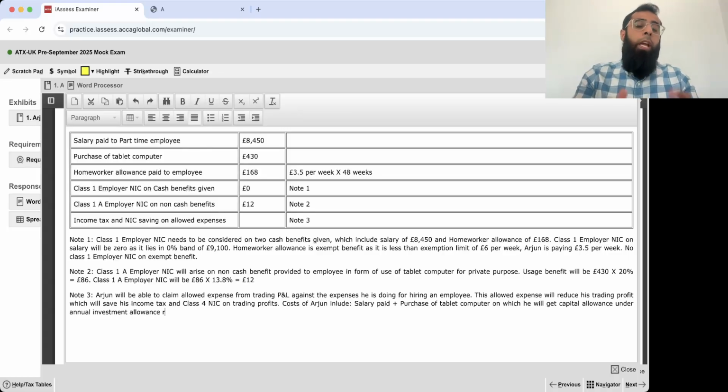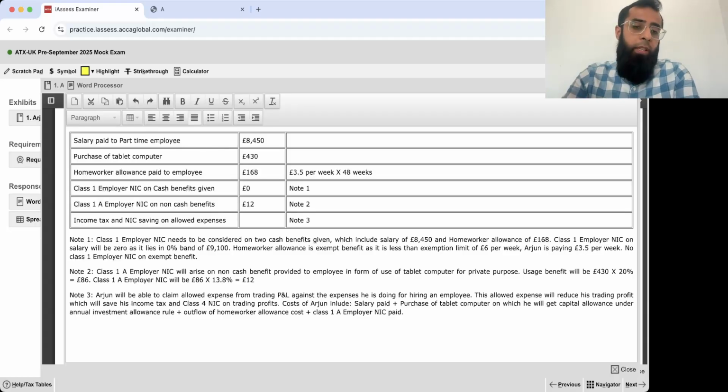Okay, annual investment allowance, it's a very big value. This 430 pound will be easily covered in it. Plus outflow of home worker allowance cost. Whatever amounts you are paying, that is your allowed expense, that is your cost, plus class 1A employer NIC paid. Whatever amounts you are paying, just listen to me, those become your allowed expense.